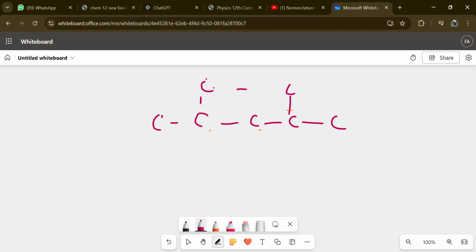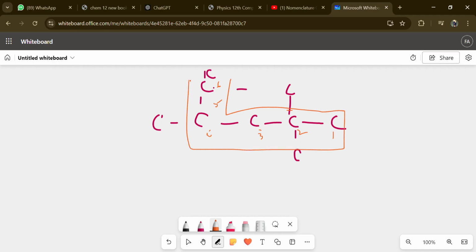Let's have again one more carbon here and a methyl here. In this situation, first consider the longest chain. If we write the name from here, 1, 2, 3, 4, 5, and 6, is it a branch that is more longer? Yes, it is. Hence, we are having 6 carbons attached in this situation if we consider this as the parent chain. And we will be having 5 if we consider this one. So we have considered this as the parent chain.